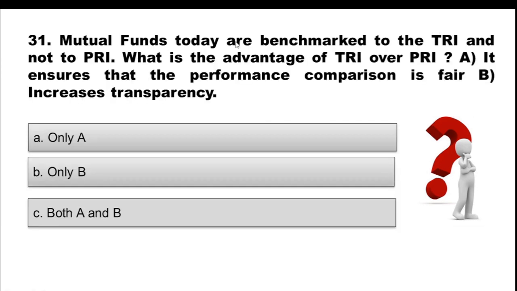Question 31. Mutual funds today are benchmarked to the TRI and not to PRI. What is the advantage of TRI over PRI? Statement A, it ensures that the performance comparison is fair. Statement B, it increases transparency. Option A, only A. Option B, only B. Option C, both A and B. So it is asking about the advantage of TRI over PRI. You choose the correct option.